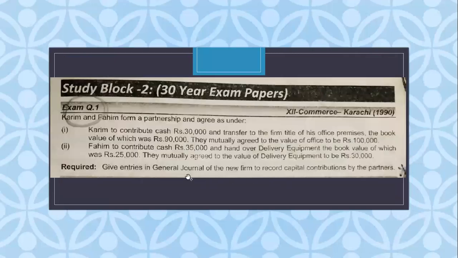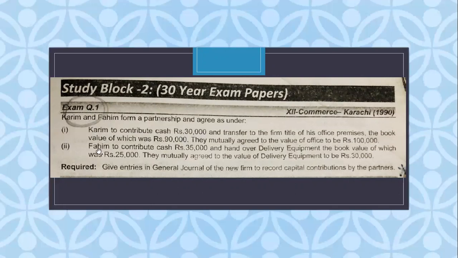I proceed. Another question which I chose for your self-study block is Mr. Rahim and Kareem. We have Mr. Kareem's cash 30,000 and he transfers the firm's office premises. The book value is 90,000 and the mutually agreed value is 100,000. So here if you focus, we have two values for office premises, 90,000 and then the mutually agreed 100,000. Definitely we will ignore this 90,000, and in the journal we will record this 100,000 and this 30,000.